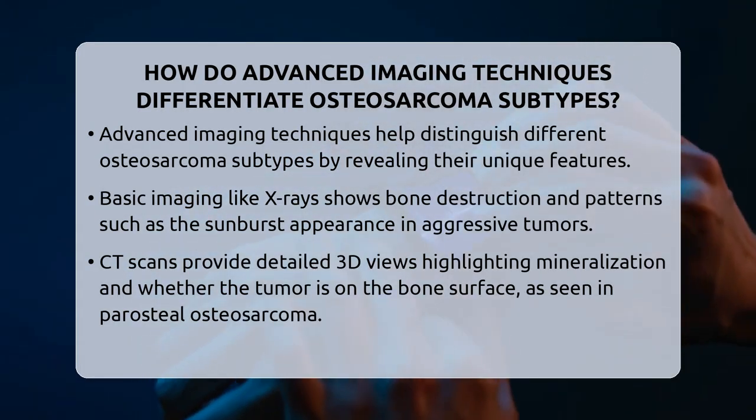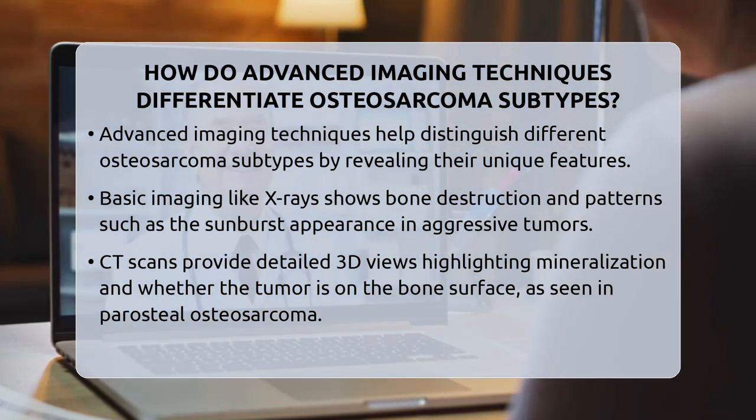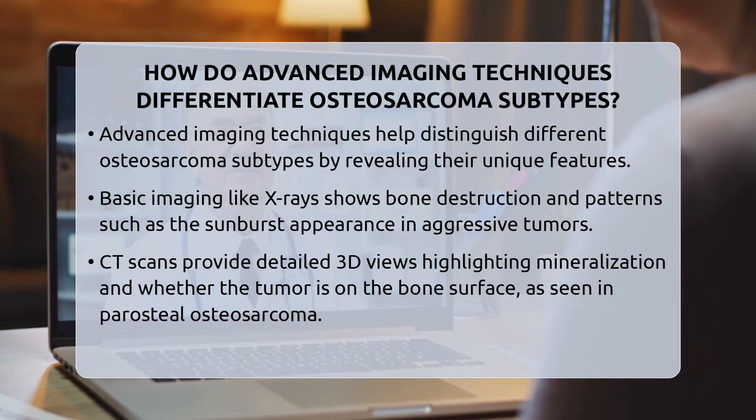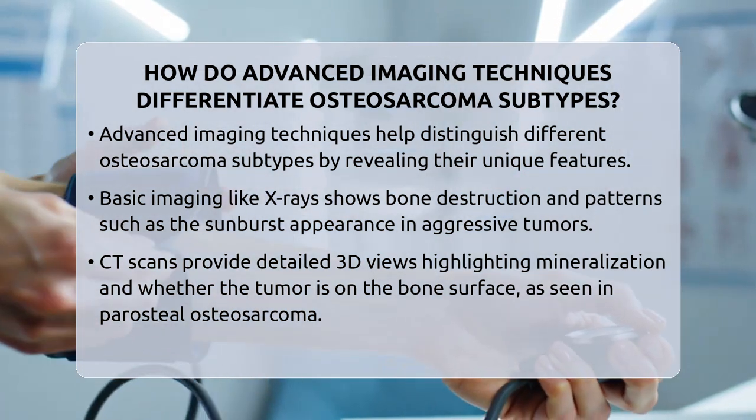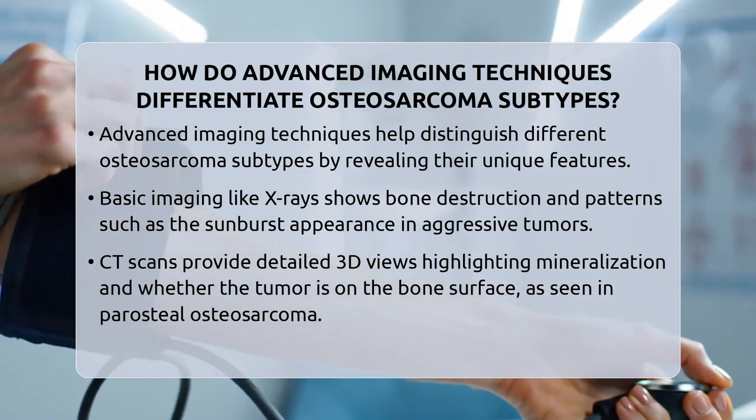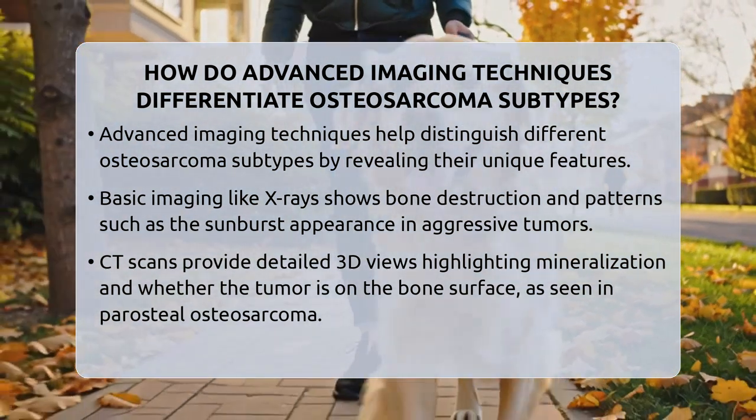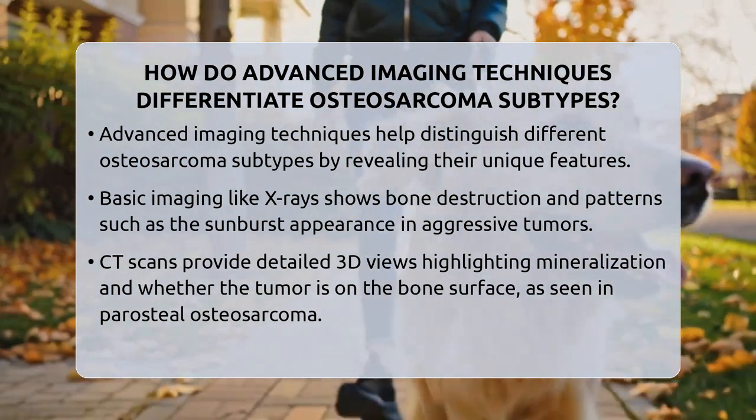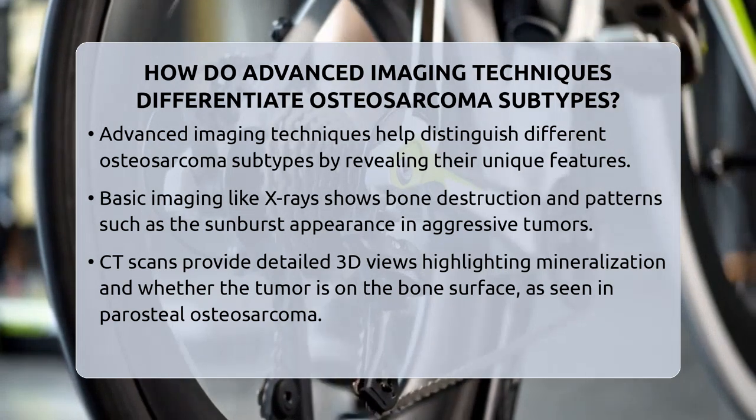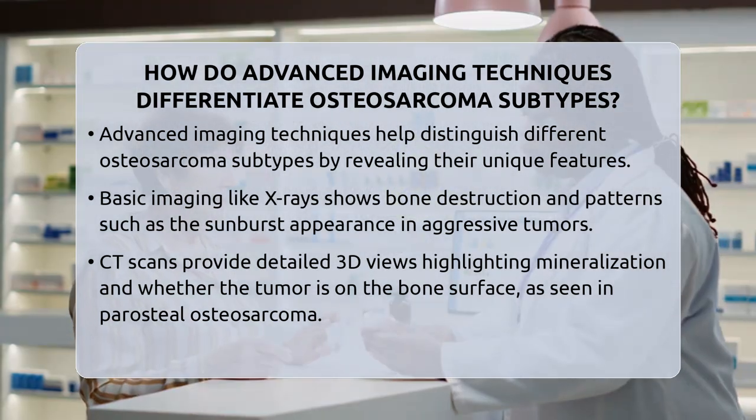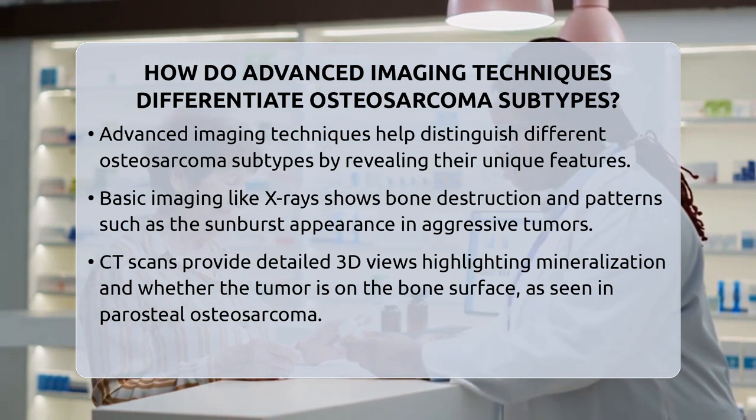How do advanced imaging techniques differentiate osteosarcoma subtypes? Imagine trying to identify different types of trees just by looking at their leaves and bark. That's similar to how doctors use advanced imaging to tell osteosarcoma subtypes apart. Osteosarcoma is a primary bone cancer with various subtypes, each with unique features. Advanced imaging helps us see these differences clearly, guiding diagnosis and treatment.